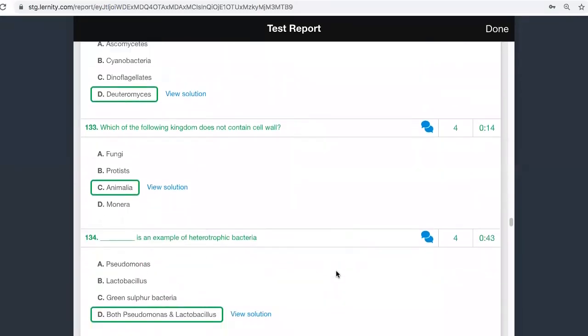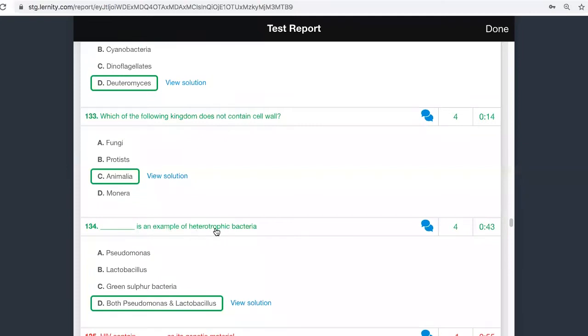This is the case. The next one, they are asking you for an example of heterotrophic bacteria. The moment you see green sulfur bacteria, it is an example for autotrophic bacteria. Whereas here you have Pseudomonas and Lactobacillus. Pseudomonas is something which will be involved in your nitrogen cycle. It will try to decompose substances. And you also have Lactobacillus. Lactobacillus lives in milk. It will use milk and convert it into curd.